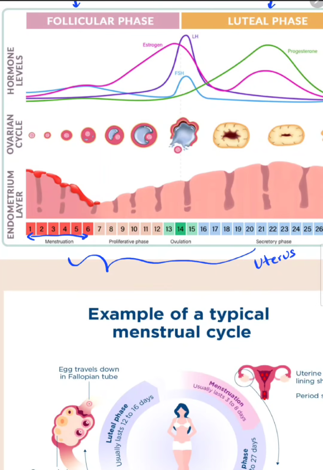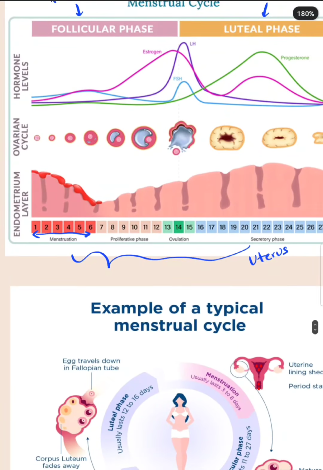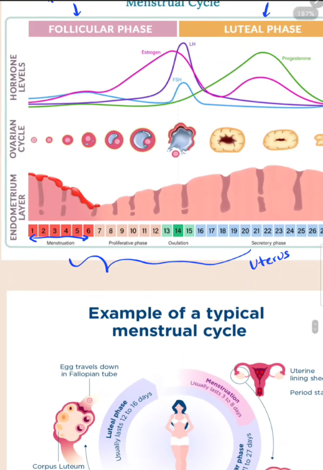That means the lining of the uterus wall degrades, and with the blood and epithelial tissues, the lining degrades and is removed from the uterus. And the second phase is the proliferative phase. It is where the uterus lining wall develops again. And the third phase is the secretory phase.